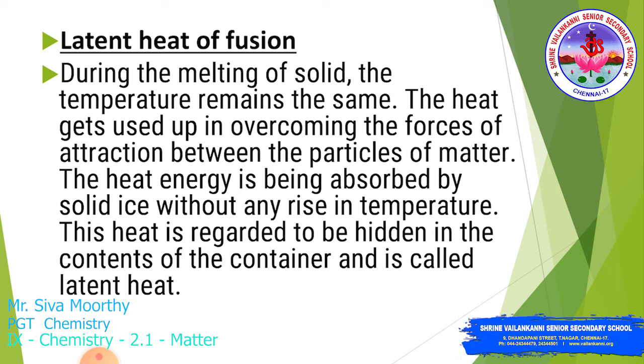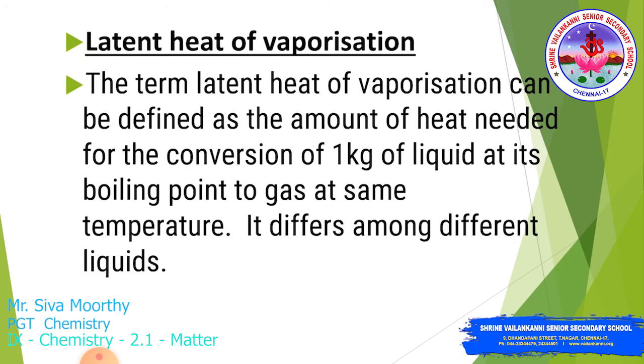And one more thing is latent heat of vaporization. The latent heat of vaporization can be defined as the amount of heat needed to convert 1 kg of liquid at its boiling point to gas at the same temperature. That is the main thing.